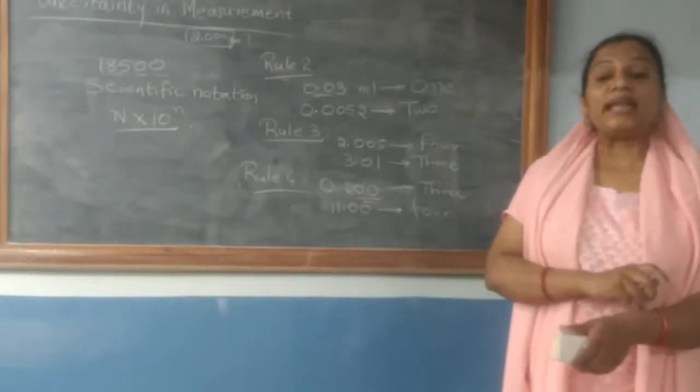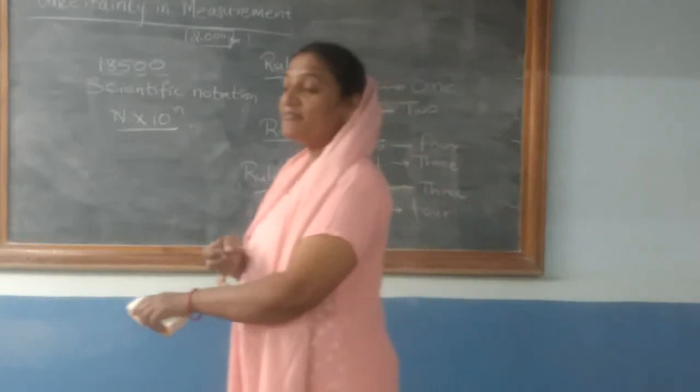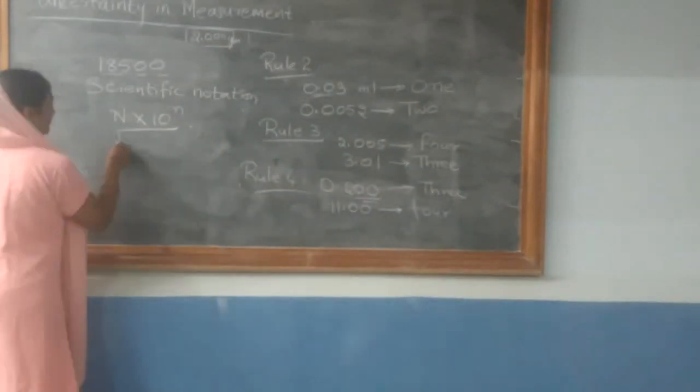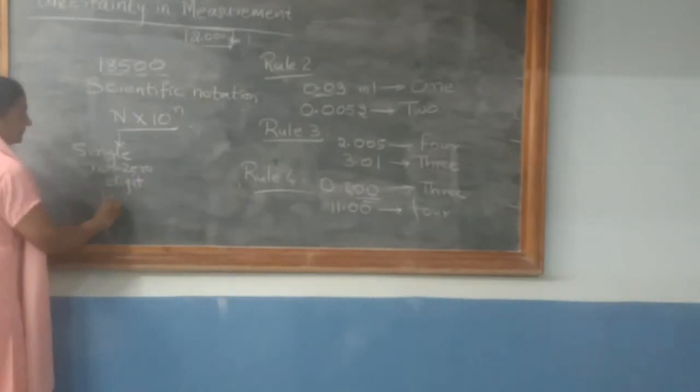Capital N is a single non-zero digit to the left side of the decimal. Left of the decimal.